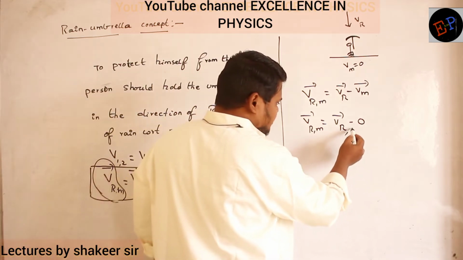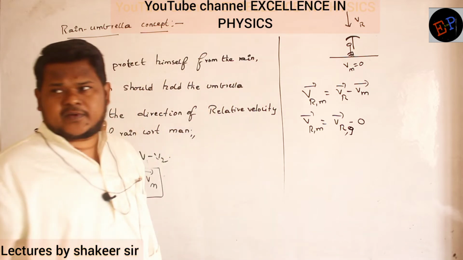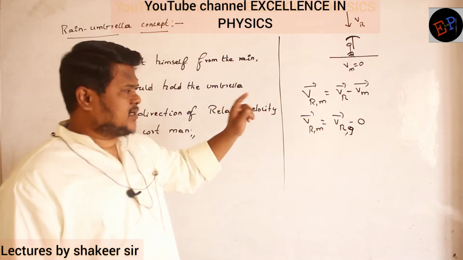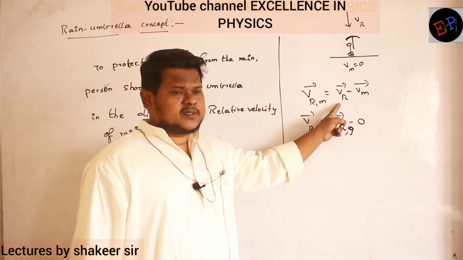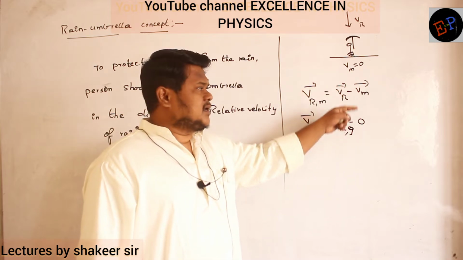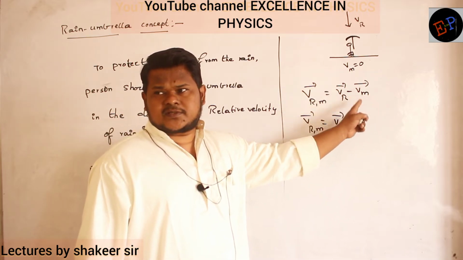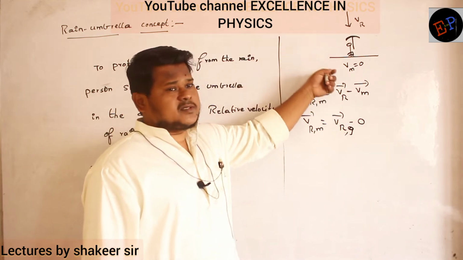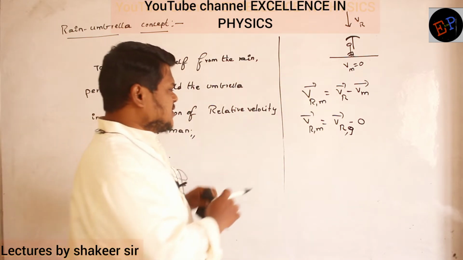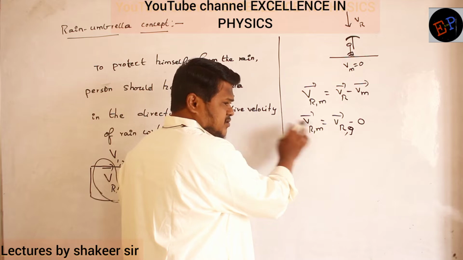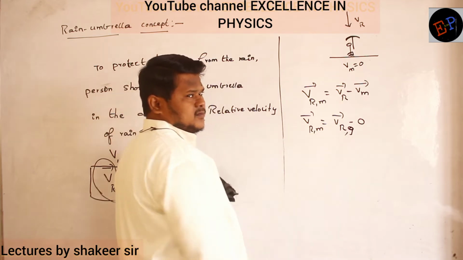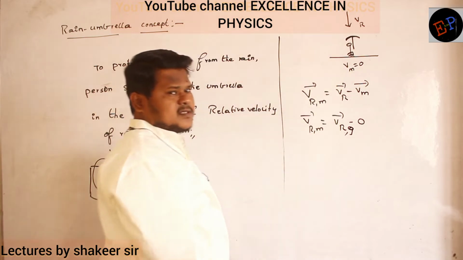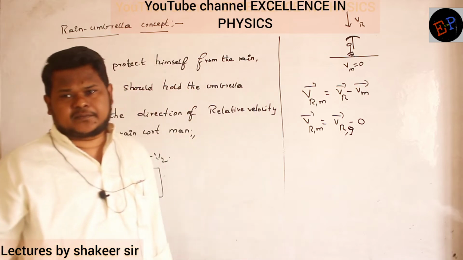And velocity of rain means the velocity with respect to ground also, no? Already we have studied, if there is no second subscript, it means that is the velocity with respect to ground. So here I don't have any second subscript, so this is the velocity of the rain with respect to ground. And this is the velocity of man, again with no second subscript, so it is again with respect to ground only. It means there is an observer on the ground observing the rain and also the man. So in this condition, velocity of rain with respect to man is nothing but velocity of rain with respect to ground. And rain is falling vertically downwards with respect to ground. So if the person holds the umbrella in the same direction, then definitely he can protect himself from the rain.